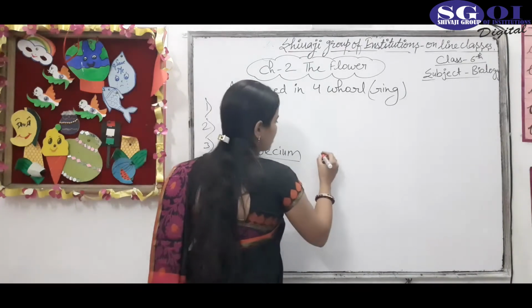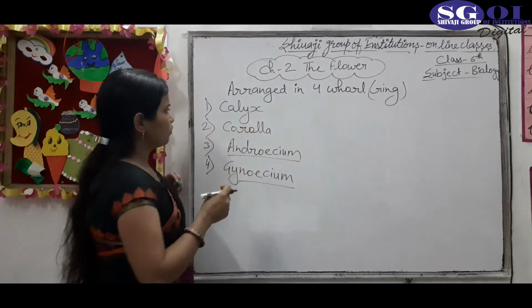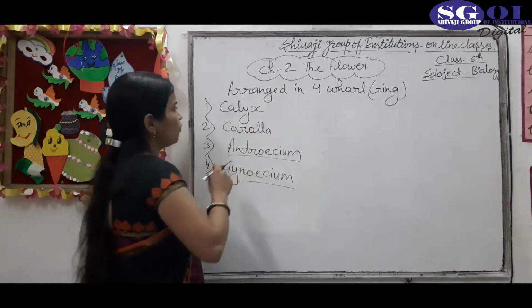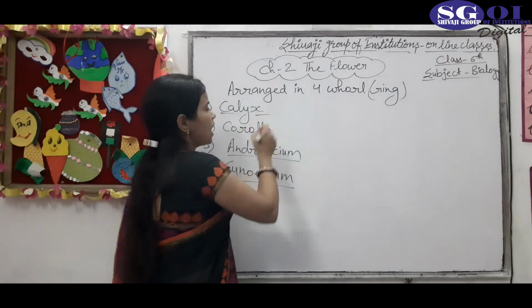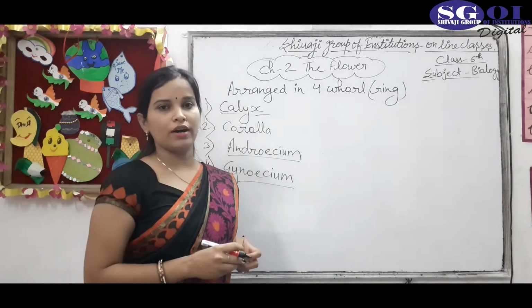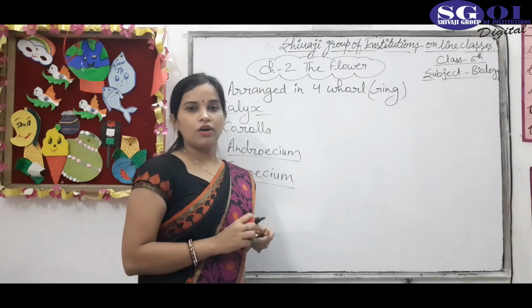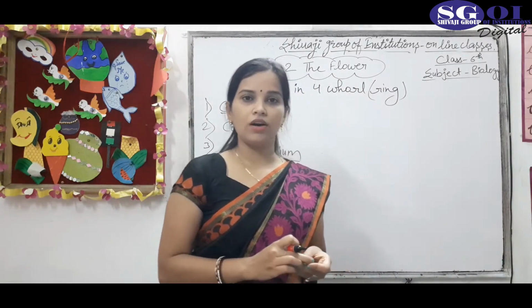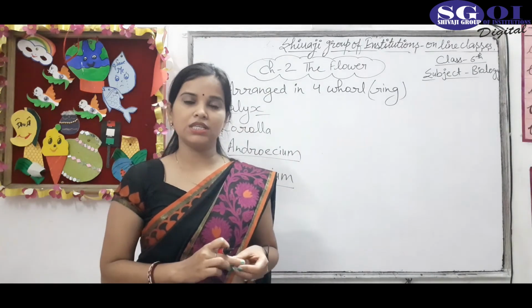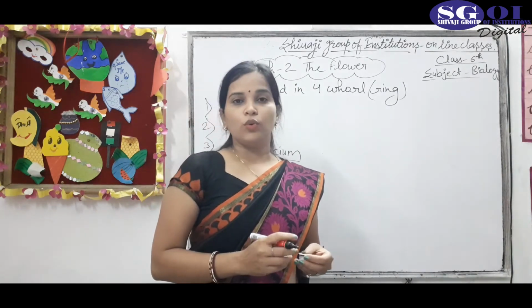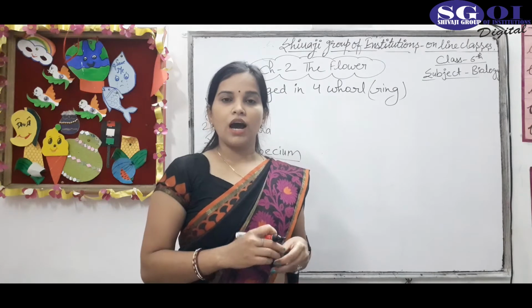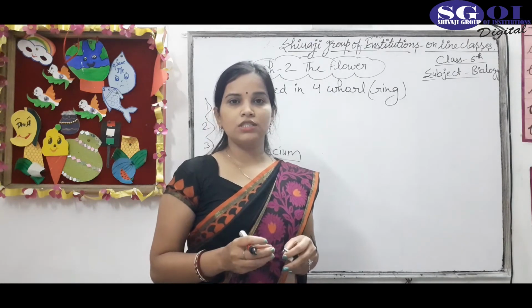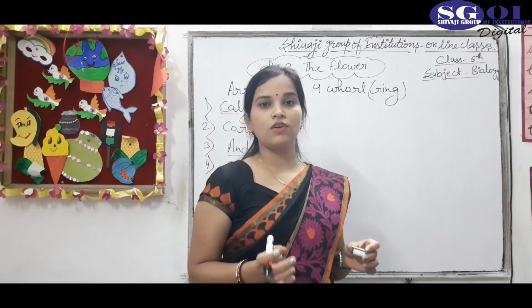And first of all we will discuss the first whorl. The first whorl, the calyx, is the outermost whorl of a flower. Suppose you have seen a bud. When the flower is in bud stage, the outer covering of the flower, which is a green leaf-like structure, covers the flower.